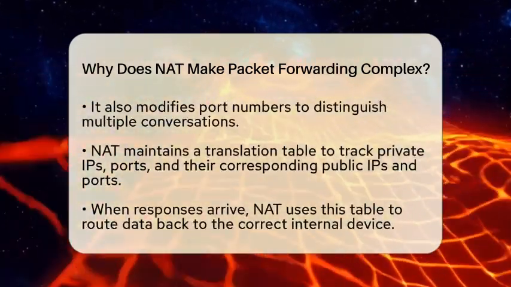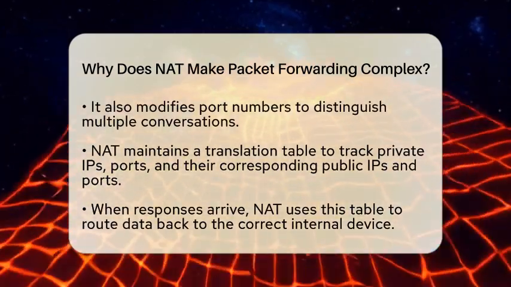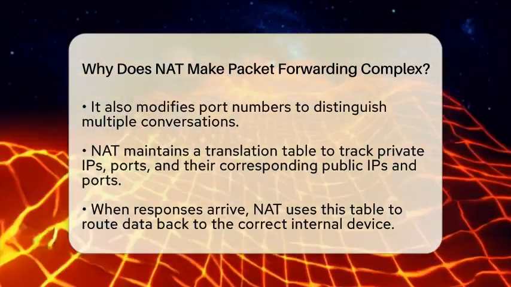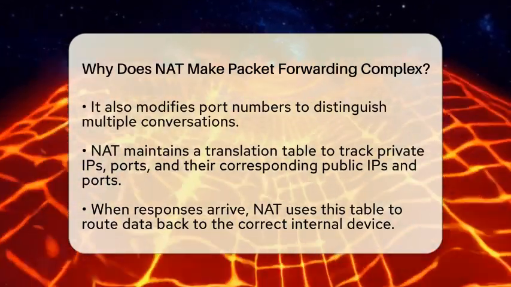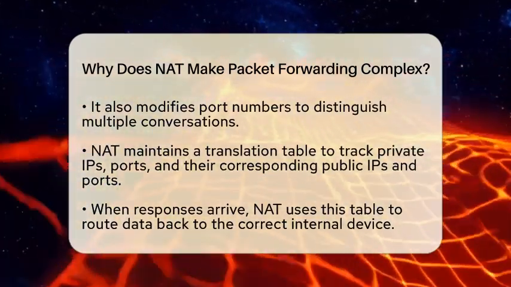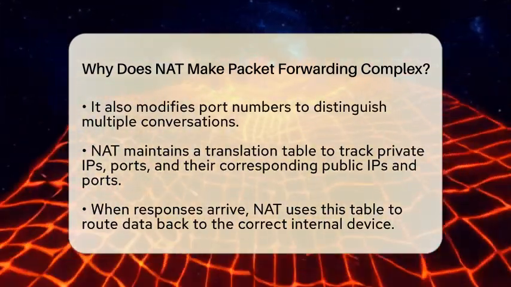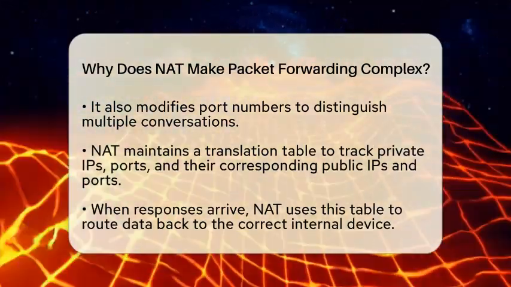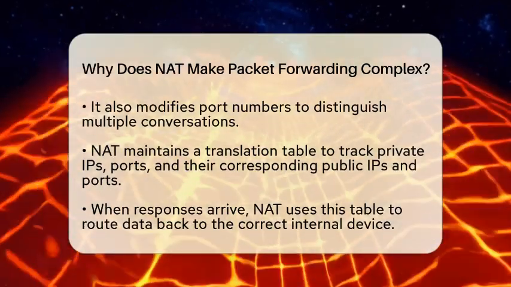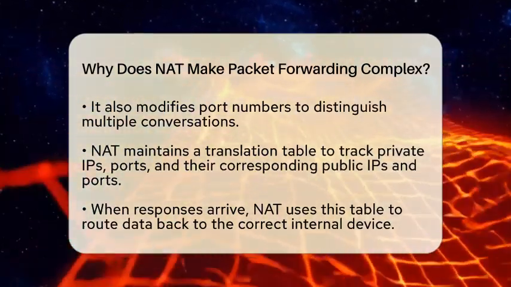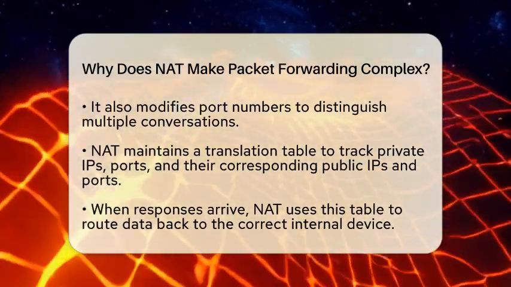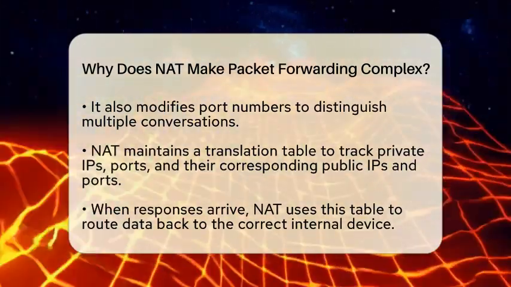This process requires the NAT device to keep a list, called a translation table. Every time a device inside the network sends data out, the NAT device records the private IP and port and replaces them with its own public IP and a unique port number. When a response comes back, the NAT device looks up this table to find out which device inside the network the data belongs to. It then rewrites the packet's header to send it to the correct device.